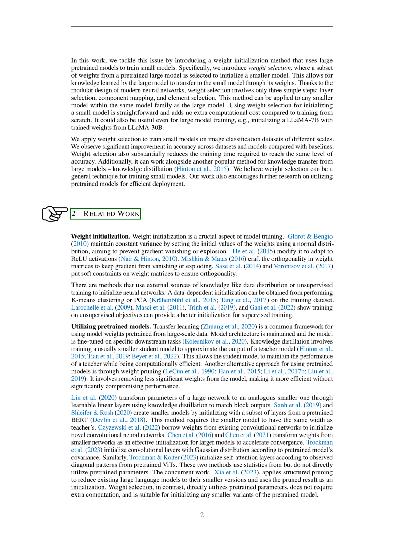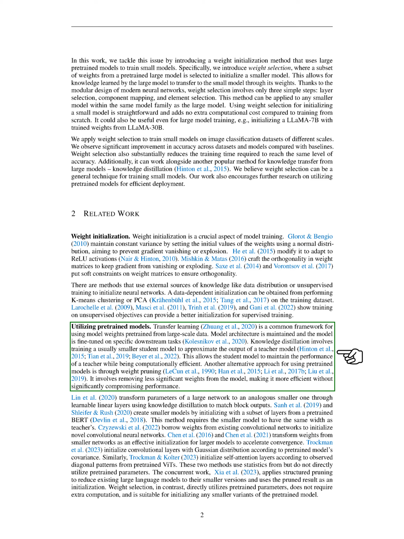Now, let's talk about related work in this field. Weight initialization is a crucial part of model training. Some methods maintain constant variance by setting the initial values of the weights using a normal distribution, which helps prevent the gradient from vanishing or exploding. Other methods modify this approach to adapt to ReLU activations, or use orthogonality in weight matrices to keep the gradient from vanishing or exploding. Some methods use external sources of knowledge, like data distribution or unsupervised training, to initialize neural networks. For example, data-dependent initialization can be obtained from performing K-means clustering or PCA on the training dataset.